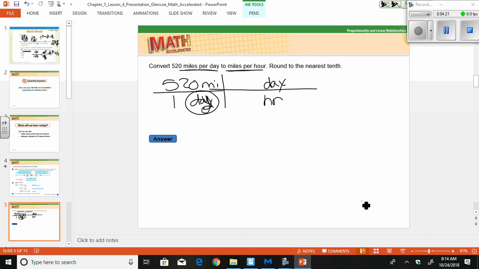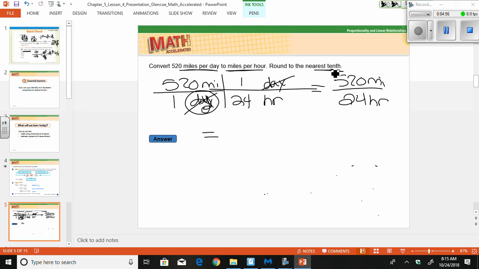Well, I know there's 60 seconds in a minute. And I know, let's see, hours per day. Oh, there's 24 hours in a day. I don't have to count minutes. So every 1 day there are 24 hours. My days are going to cross out as I multiply across. I get 520 miles over 24 hours. So I take 520 divided by 24. And I get, rounding here, 21.7 miles per hour.